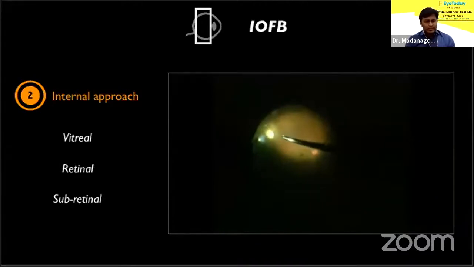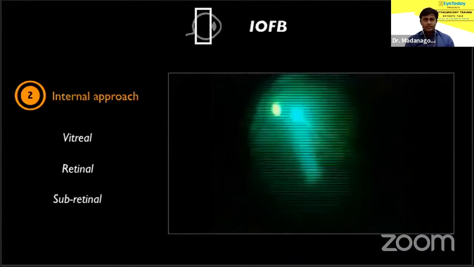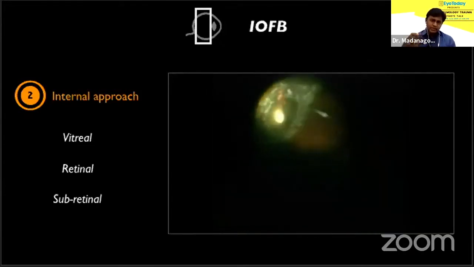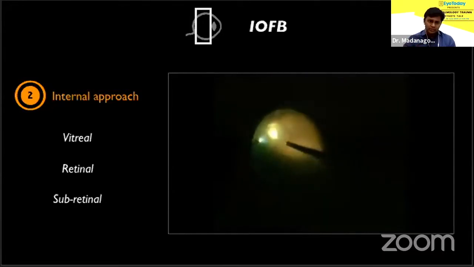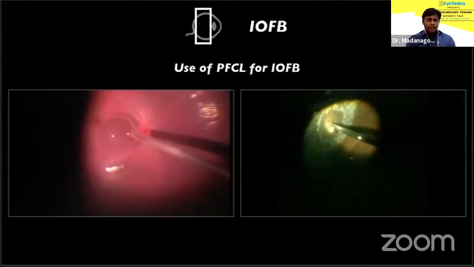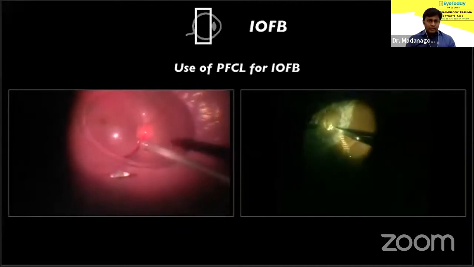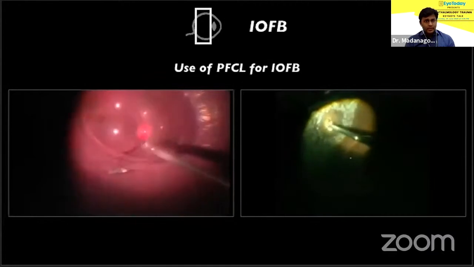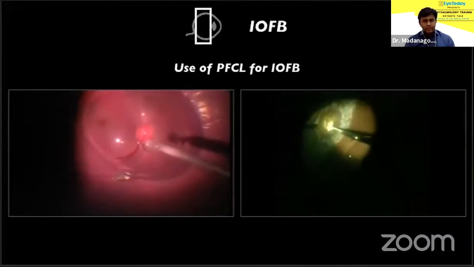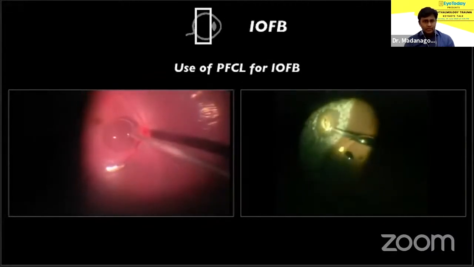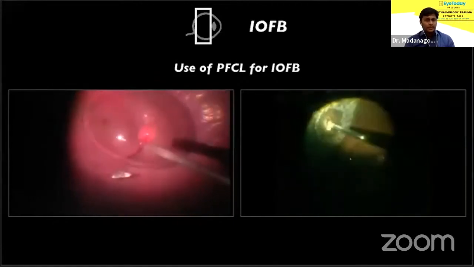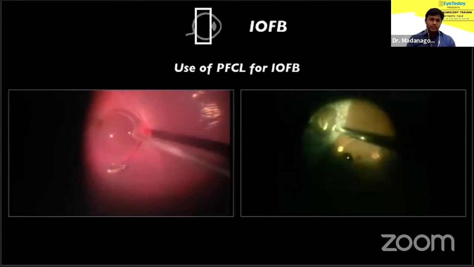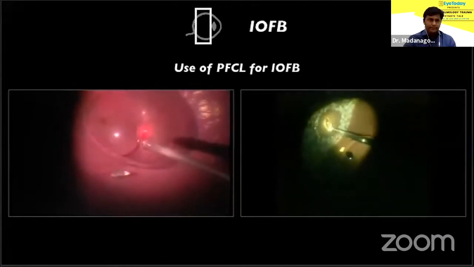The foreign body could be at any level in the vitreous, on the retina, or subretinal. In this particular instance, the foreign body is subretinal, and I make sure I barrage the entire area before attempting any sort of nudging. I prefer using PFCL when an IOFB is present in the eye, and that helps a lot. For one, it prevents the sharp IOFB from falling on the retina or macula and injuring it, as can be seen in these two instances. PFCL breaks the fall of the foreign body, and some kind of flotation may also be offered, and it helps you to pick up the foreign body easily.